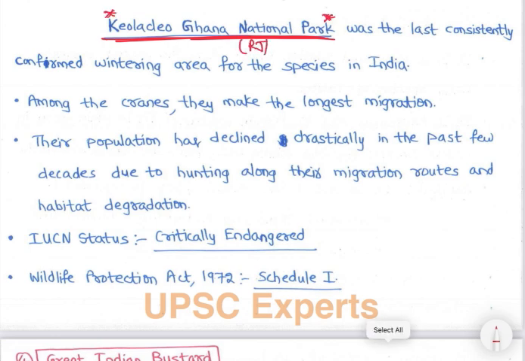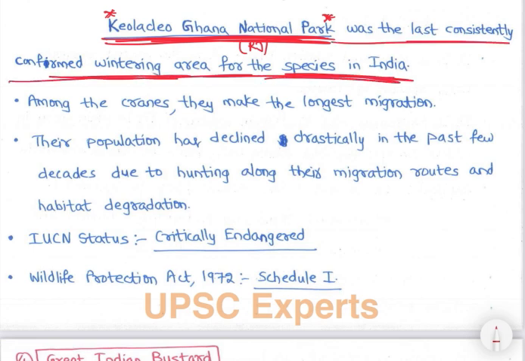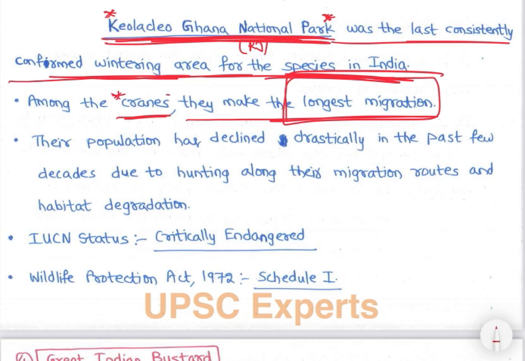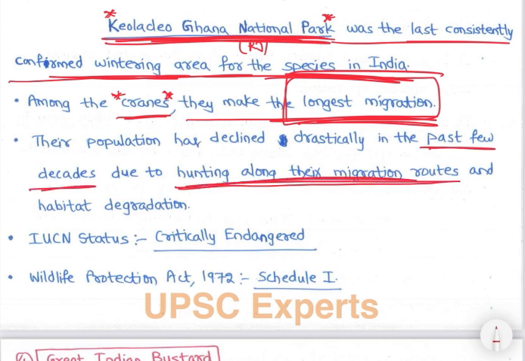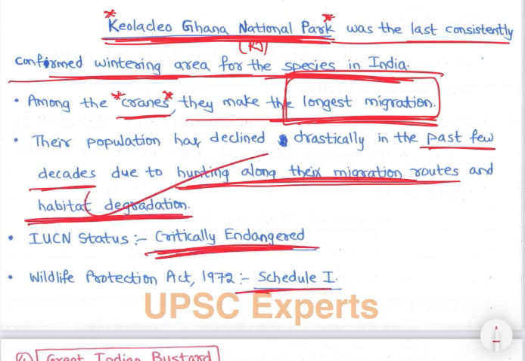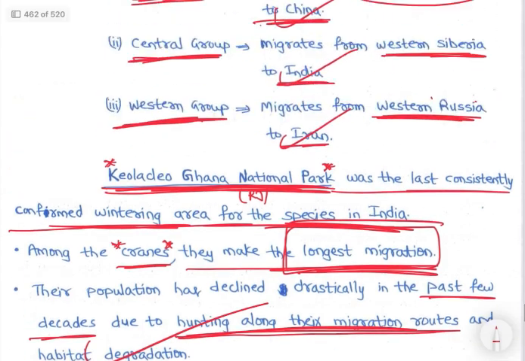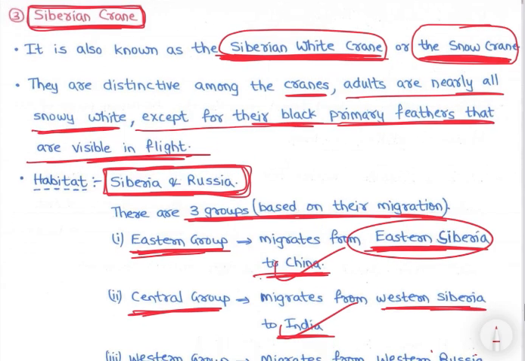See, we have already studied about it, right? Was the last consistently confirmed wintering area for the species in India, right? Among the cranes, they make the longest migration. Cranes में, birds में नहीं है, सिर्फ cranes में Siberian cranes make the longest migration, right? Their population has declined drastically in the past few decades due to hunting along their migration routes and habitat destruction, right? And IUCN status is critically endangered. Wildlife Protection Act में Schedule 1 में they are protected, right? So that is Siberian crane, right? Siberian crane migratory birds, right?